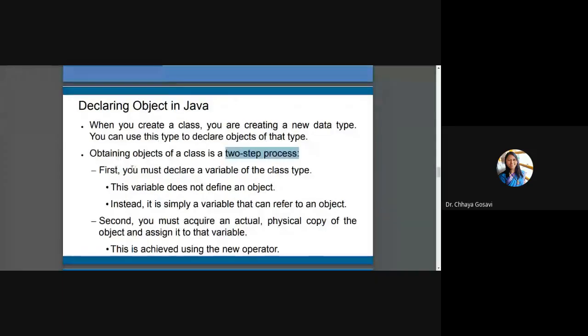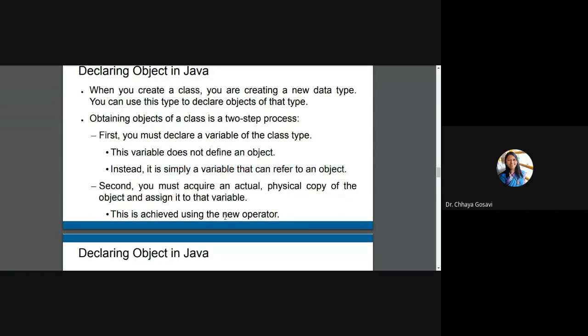This is a very important concept. When an object gets created, you should know what happens. There are two steps. First, when you declare a variable of class type, it does not define an object. It is a variable that can refer to an object. So when you create a variable of a class, it is just a reference to the object. You are not creating the object itself. But when you use the new keyword, then an actual physical copy of an object is created and assigned to that variable. So the variable is just a pointer. It is pointing to the actual memory.